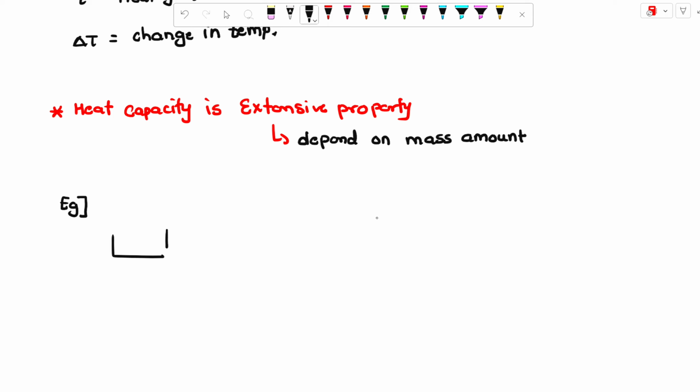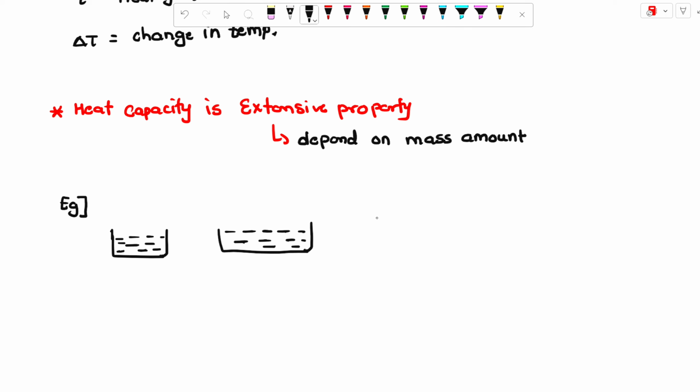If you see the first beaker, in the first beaker the capacity of holding the water is 1 liter. Now I can fill this beaker with 1 liter of water. I have a second beaker, whose capacity is 3 liters.